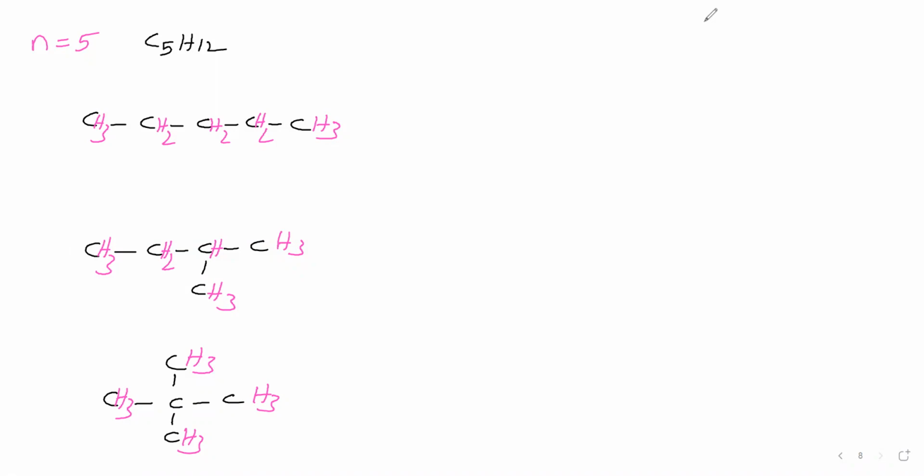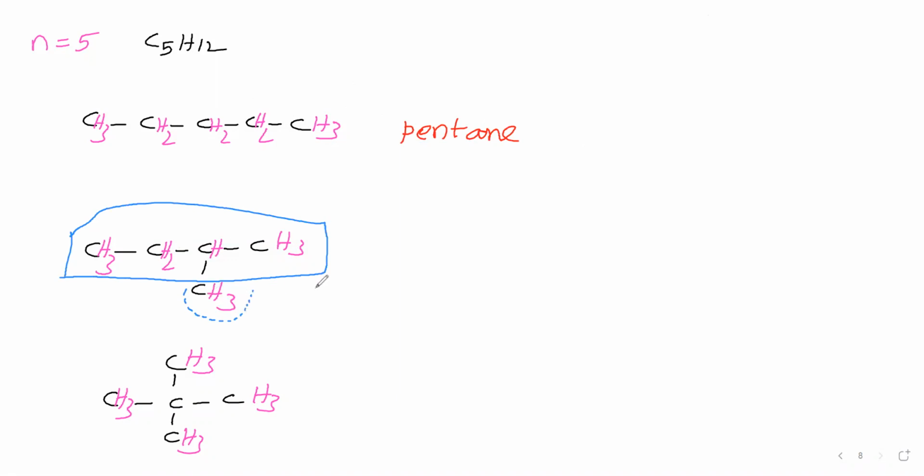We will say, this is containing 5 carbon atoms totally. Therefore pent we can say. Carbon-carbon single bond, therefore ane. Here we have to select the parent chain. In this case, let us select the parent chain. The parent chain is this one. Now this is not coming under parent chain, therefore it is a branch. This branch is CH3. CH3 name is called methyl. So methyl we have said.